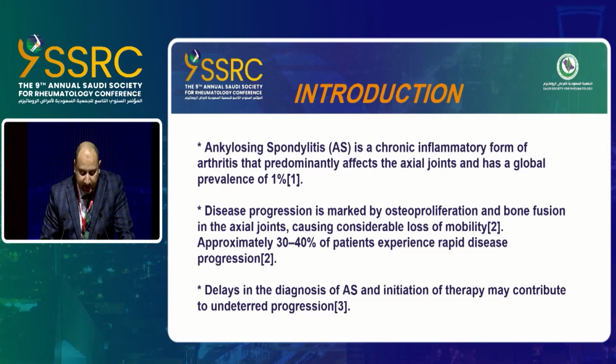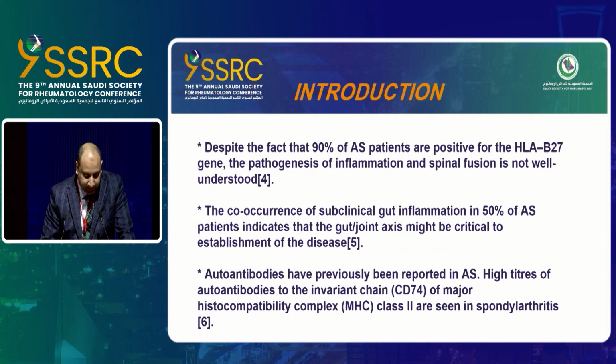Ankylosing spondylitis is a chronic inflammatory form of arthritis that predominantly affects the axial joint and has a global prevalence of 1%. Disease progression is marked by osteoproliferation and bone fusion in axial joint, causing considerable loss of mobility, and about 30 to 40% of patients experience rapid disease progression. The delay in the diagnosis and initiation of therapy may contribute to the undeterred progression. And despite the fact that 90% of AS patients are positive for HLA-B27, the pathogenesis of inflammation and spinal fusion is not well understood.